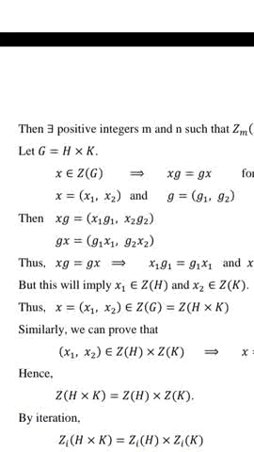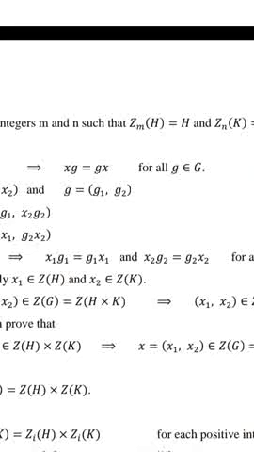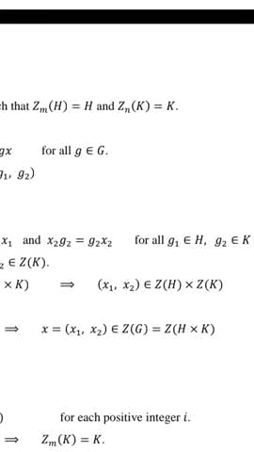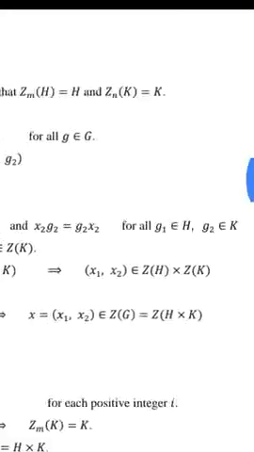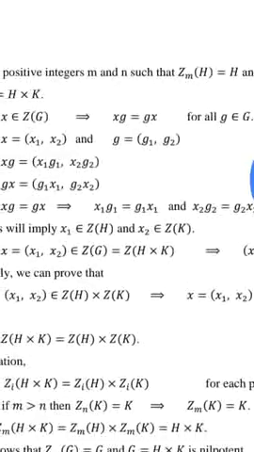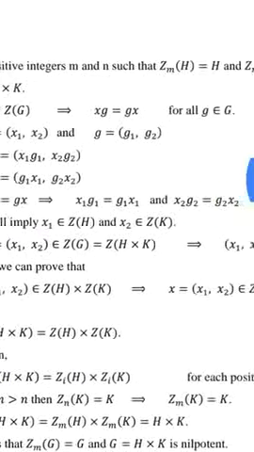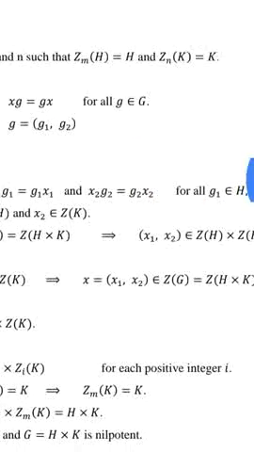Thus, xg equal to gx gives x1 g1 equal to g1 x1 and x2 g2 equal to g2 x2 for all g1 belongs to H, g2 belongs to K. This implies that x1 belongs to Z of H and x2 belongs to Z of K. Therefore, x equal to (x1, x2) belongs to Z of G, which is Z of H times K.